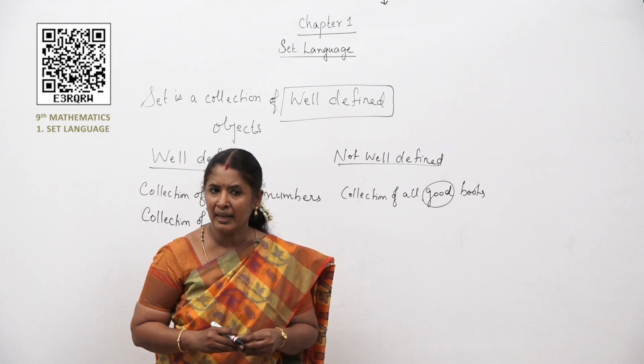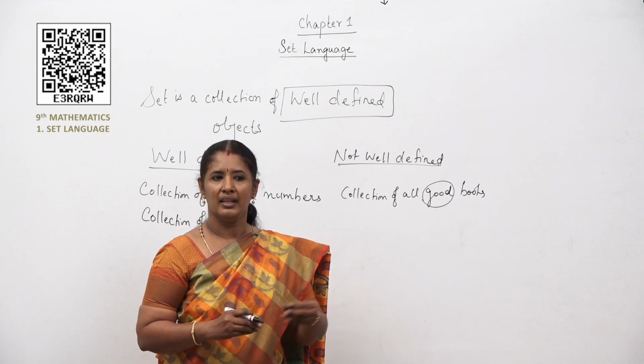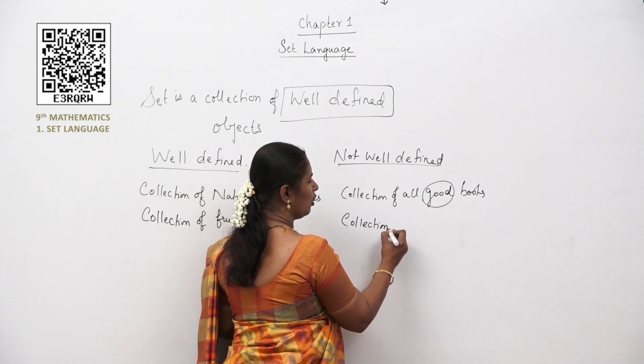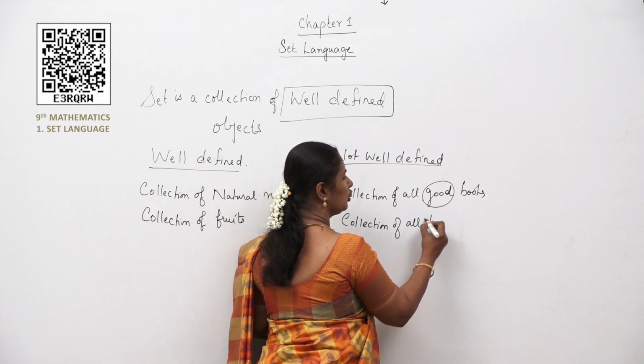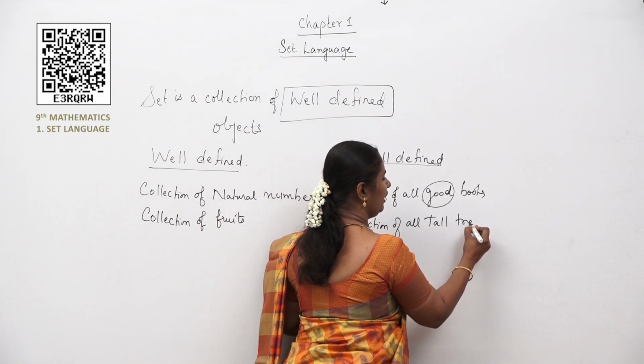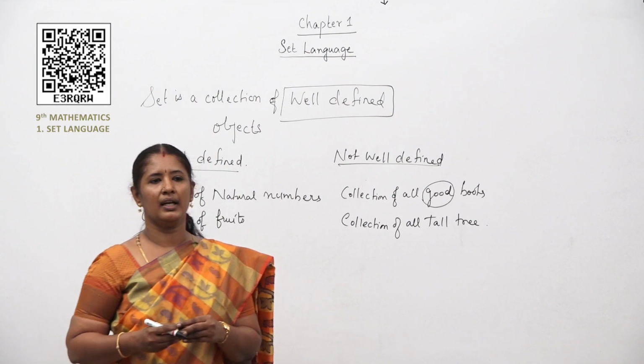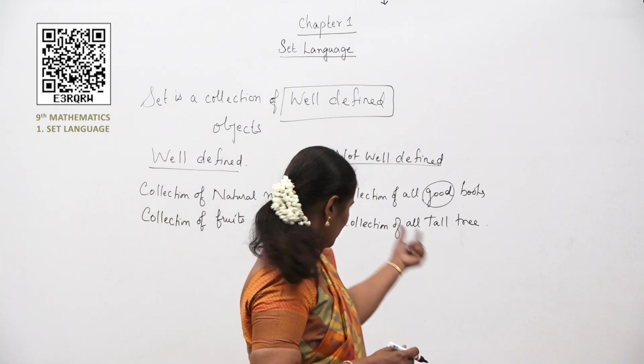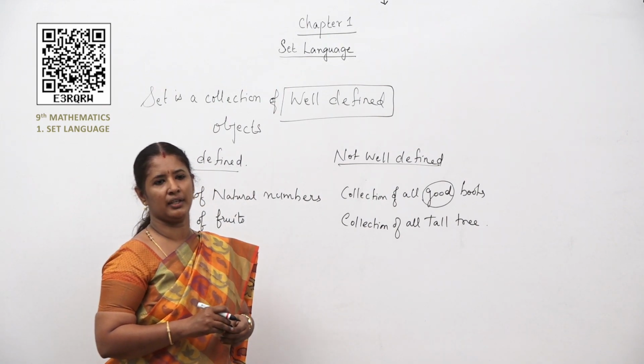Can you give me any other example, children? Yes, good. Collection of all tall trees in a city. What is the meaning of the word tall here, children?